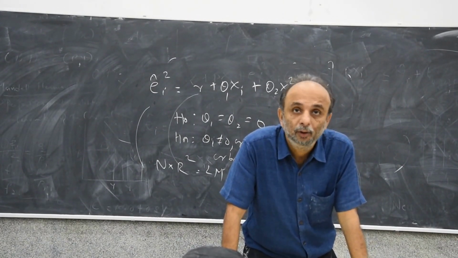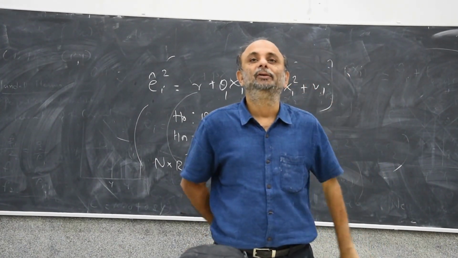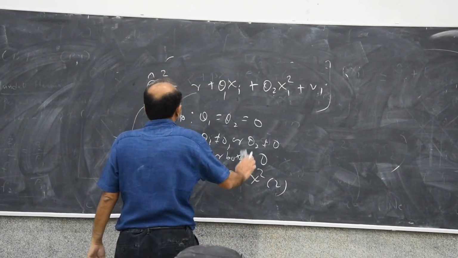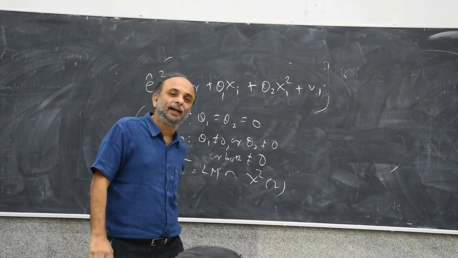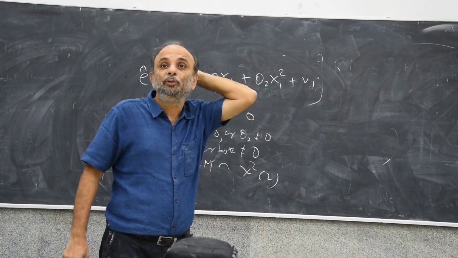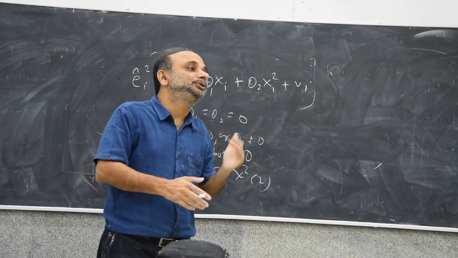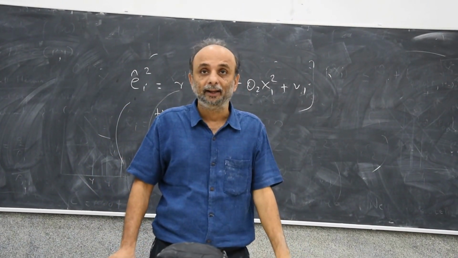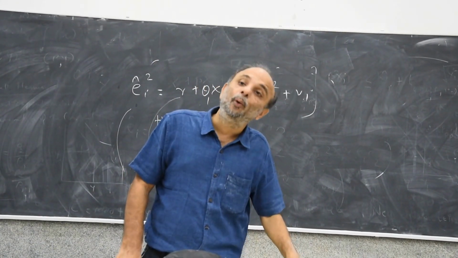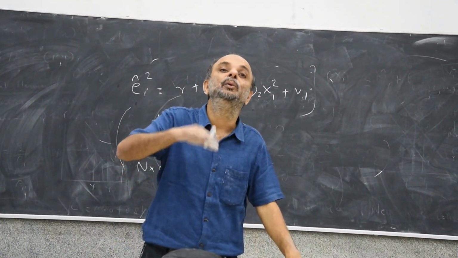Okay, so first you do a regression. Suppose you have an original regression, y is equal to alpha plus beta xi plus ei. You suspect that ei could be heteroscedastic, that is, the variance of ei could be changing. The first step is to do the original regression and find y hat i, then find e hat i, which is yi minus y hat i, and square e hat i.